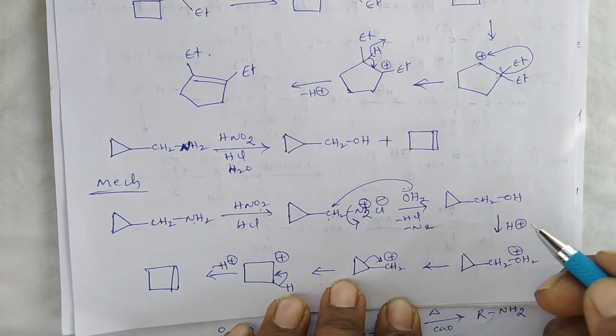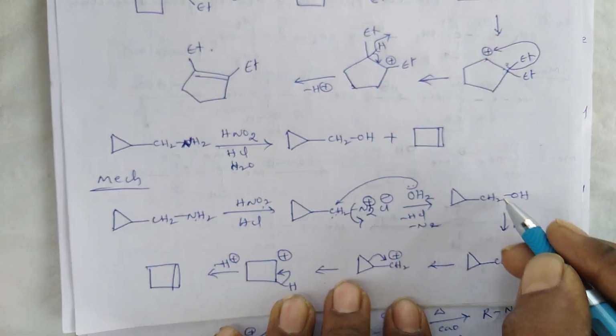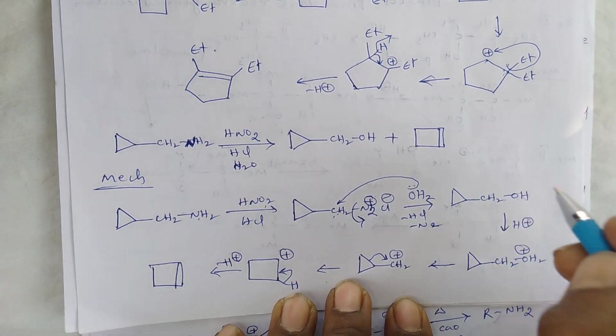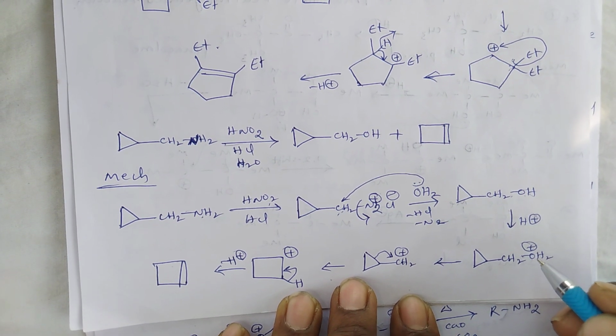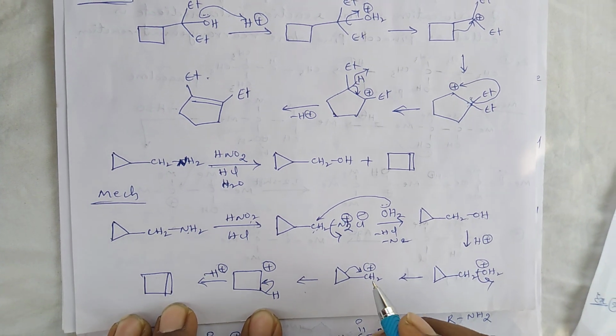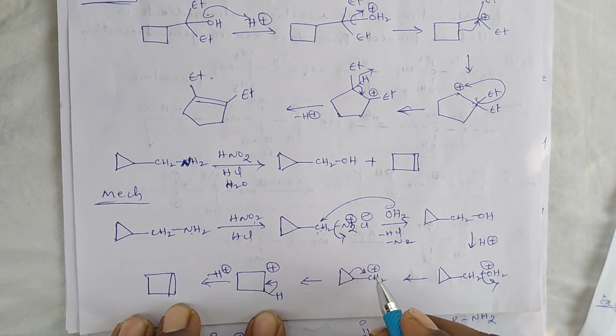product. So if the molecule undergoes protonation, this hydroxy group is converted into protonated hydroxy group, and by the loss of water molecule it produces carbonium ion.